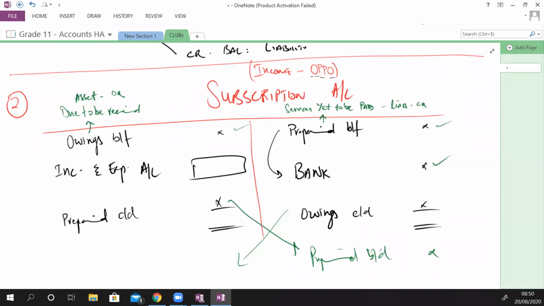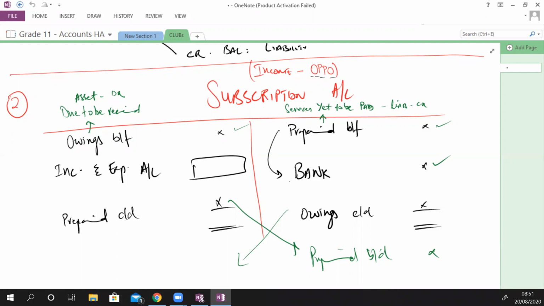Now, why do we prepare a subscription account? Because there are a lot of members in the club. And each member is not going to pay on time. कुछ लोग पहले दे रहे हैं, कुछ लोग timely दे रहे हैं, कुछ लोग बाद में दे रहे हैं. ठीक है? So since this is a collection from a lot of members, instead of just calculating one amount, they prefer preparing a subscription account because it accounts for all the receipts of subscription. Okay? Though it being in arrears, though it being in advance, तो एक subscription account बनाते हैं. And the charge to income and expenditure account is the one that is to be charged in income and expenditure account.